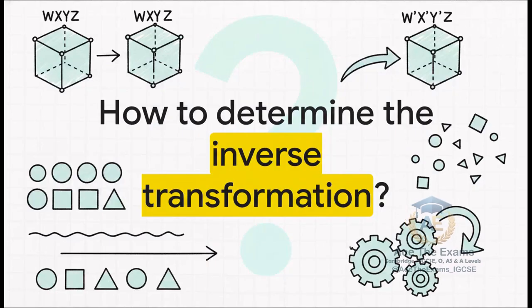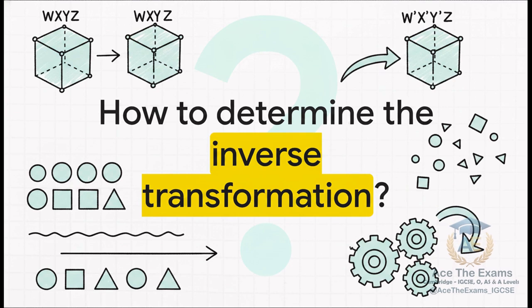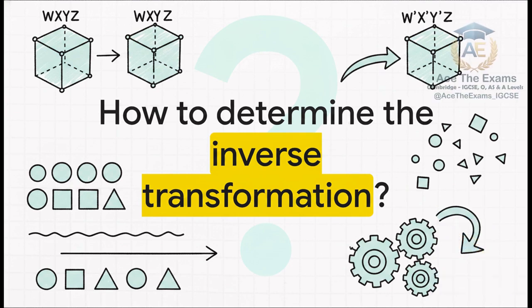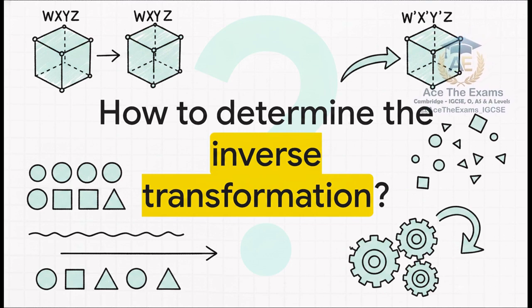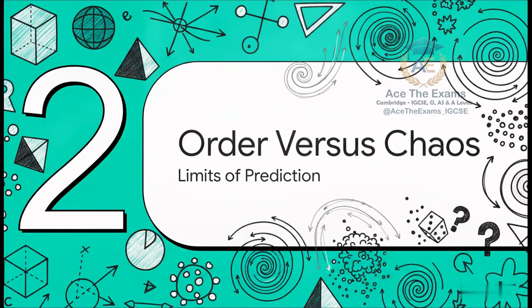But let's flip that idea on its head for a second. If an object WXYZ maps to an image W', X', Y', Z', how do you determine the inverse transformation to map it back? I really want you to think about that. Because the rules of geometry are so absolute, we can perfectly reverse engineer that mathematical order. If you know the exact rule you used to get there, you know the exact opposite rule to get back. There's literally zero guesswork here. It's total certainty.